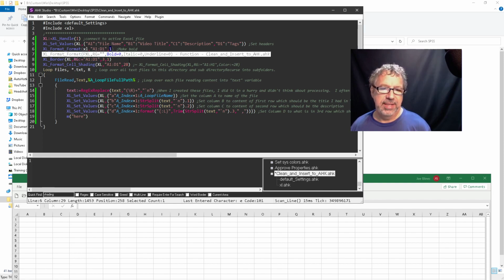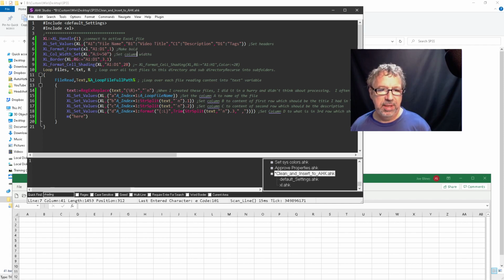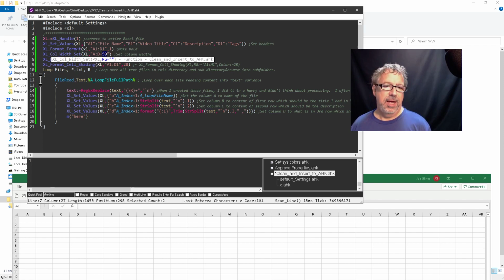I set it to be bold. Here you can see, this is a great thing about Studio: it shows you where you are. I could make it bold and italic or something, but I have it bold. I also then used my set column widths. I set everything to 50.